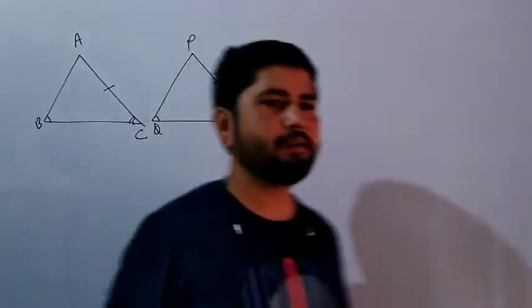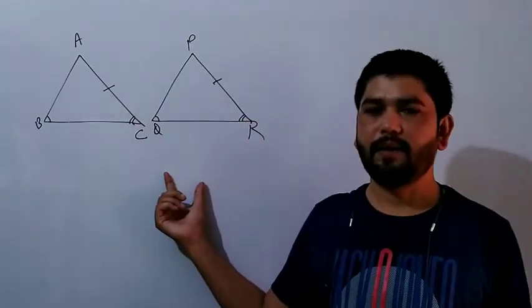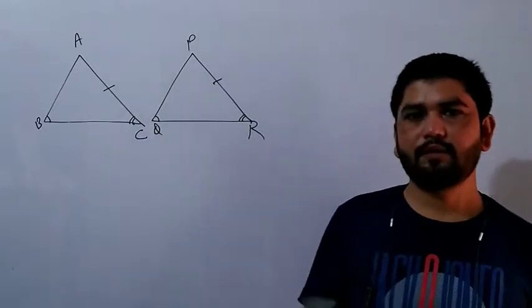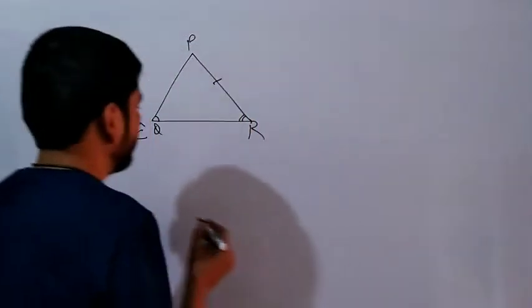Got it, class? So now we are going to prove these triangles are congruent by AAS property. How will we do it? First point, as I told you, we will write given. So what is given here?